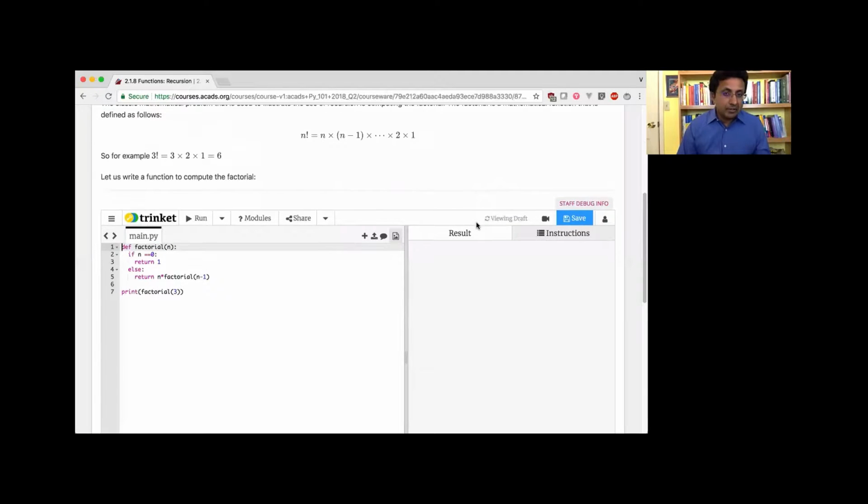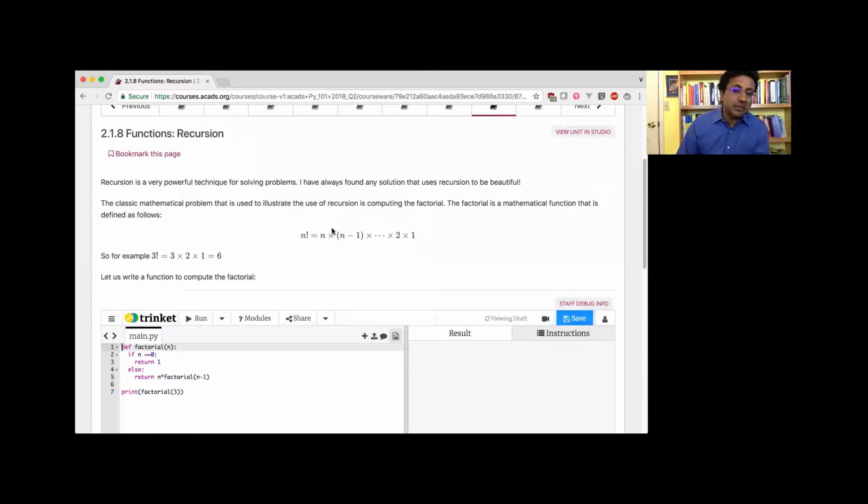What is the idea of recursion? So let me just give you guys an example. Recursion is a very beautiful idea. In fact, it's a very, very powerful idea, and we won't see all the power today. But we talked about functions. We talked about functions calling other functions.